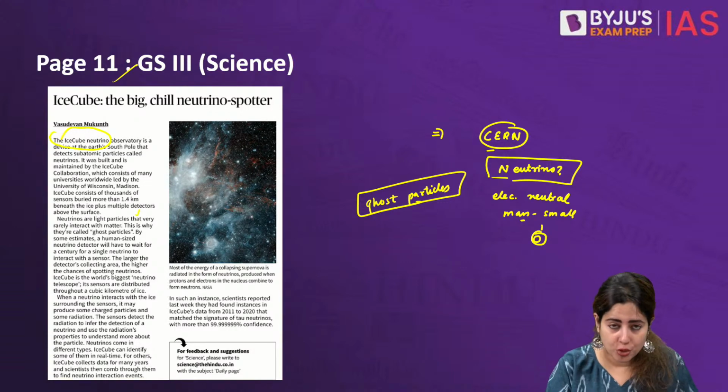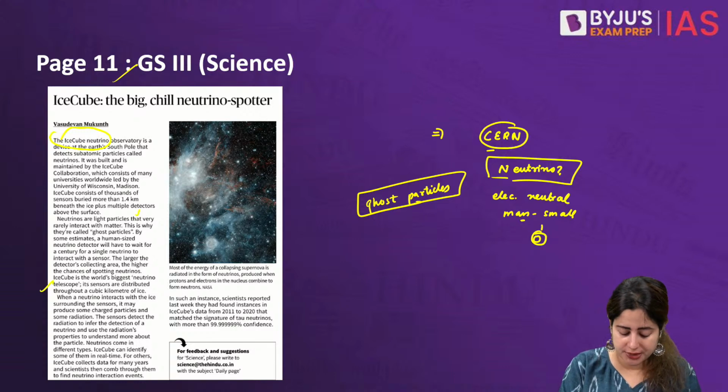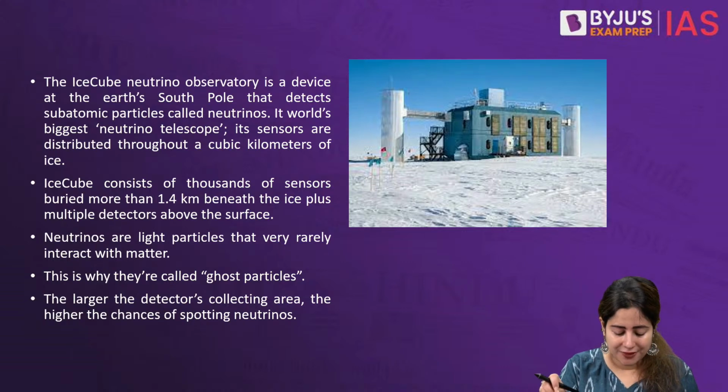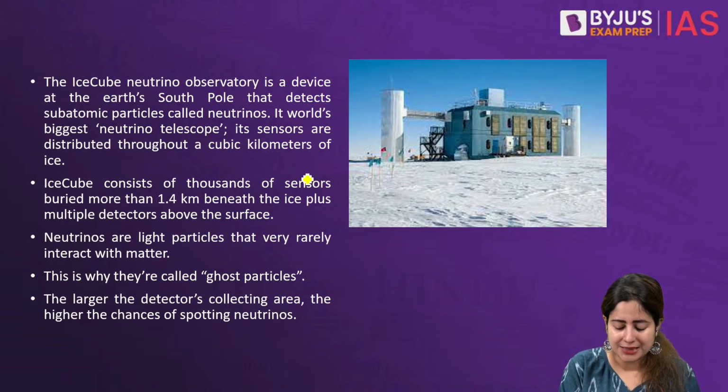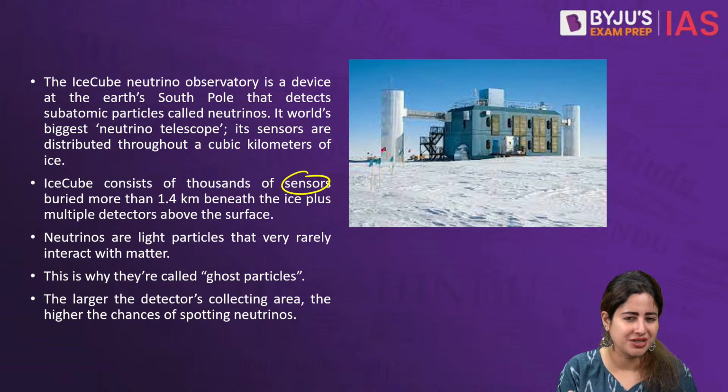Now, the more collecting area you observe, the higher the chances of spotting these neutrinos. The good thing is that the laboratory, as the illustration shows, has implanted its small investigating cameras and sensors all across the snowfield. This helps in capturing the tiniest movement or reaction that neutrinos undergo near the South Pole.